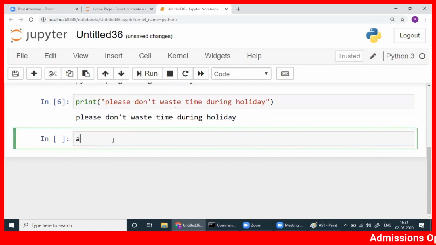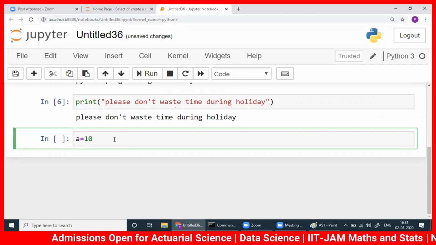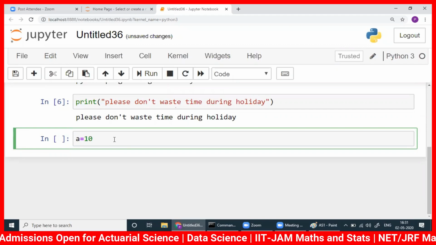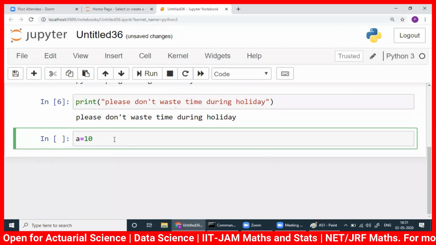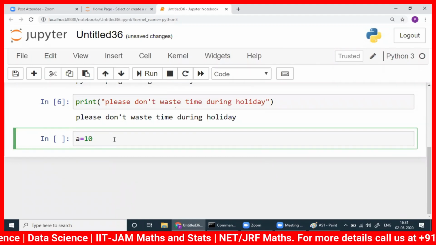Suppose I will define a variable. Now here in Python, unlike C programming and other programming languages, we don't define the data types. Once I write a is equal to 10, this is one assignment statement. Automatically 10 will be stored in the memory, and A will point towards 10.